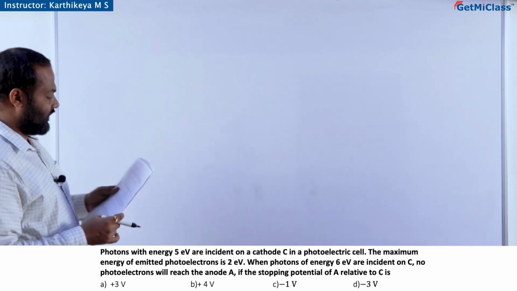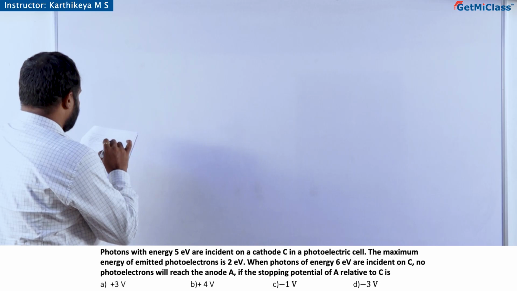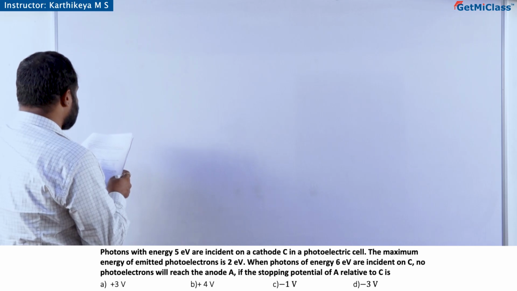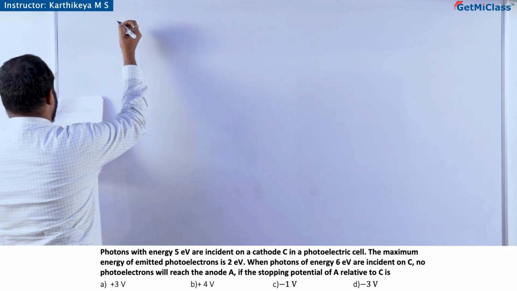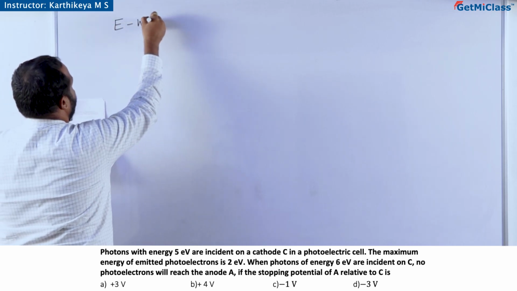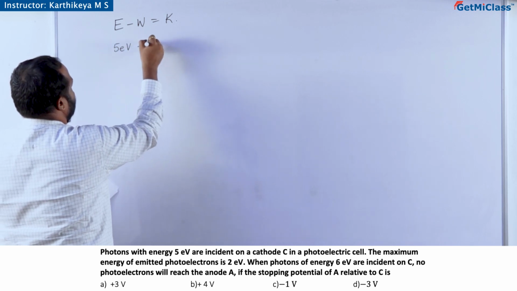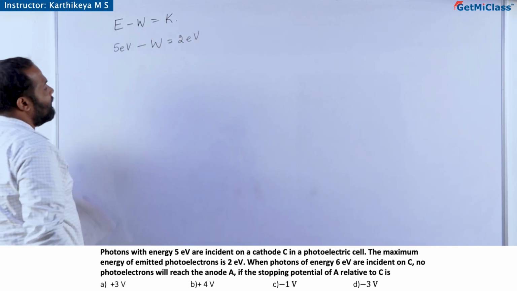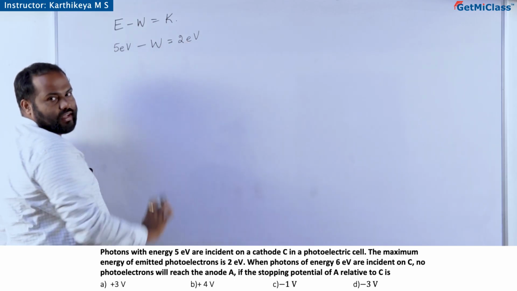Now see, very interesting. Photons with energy 5 electron volt are incident on a cathode C in a photoelectric cell. The maximum energy of emitted photoelectrons is 2 electron volt. So that is E minus work function is the kinetic energy. The initial incident energy is 5 electron volt. Work function I don't know, but this 2 electron volt is the maximum energy of the emitted photoelectrons, so that I will associate with kinetic energy.